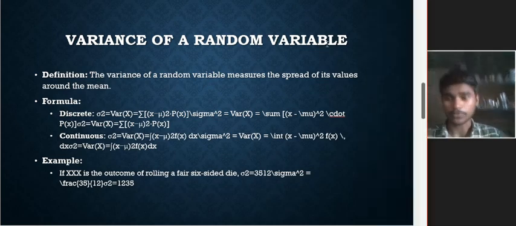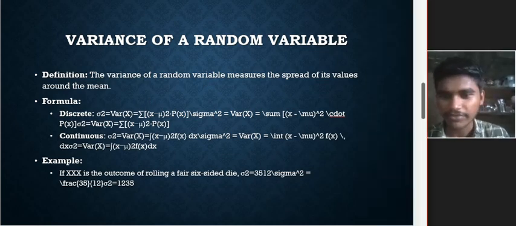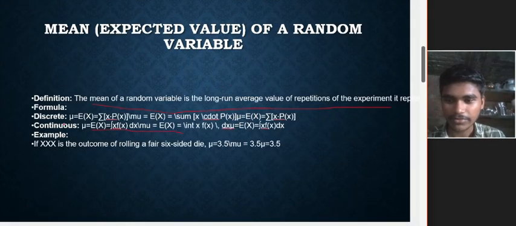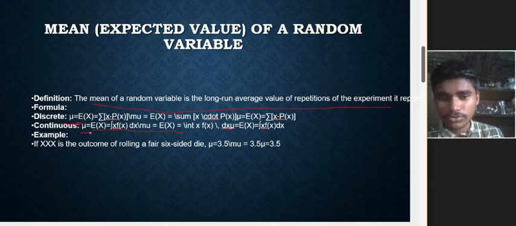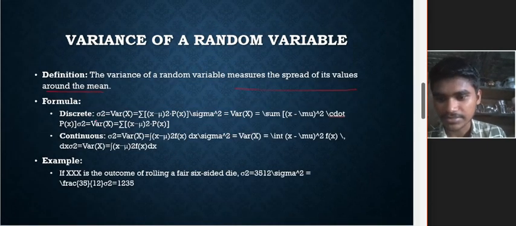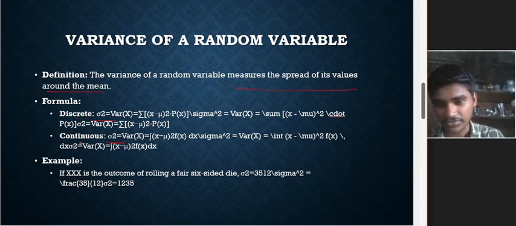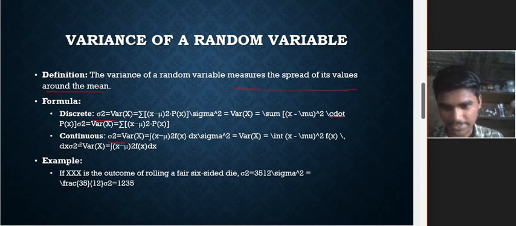So let's go to the variance. Here the variance depends upon the mean itself. The variance of a random variable measures the spread of its values around the mean. We have the formula. We represent the mean with mu, in both discrete and continuous, and the variance is represented with sigma square.